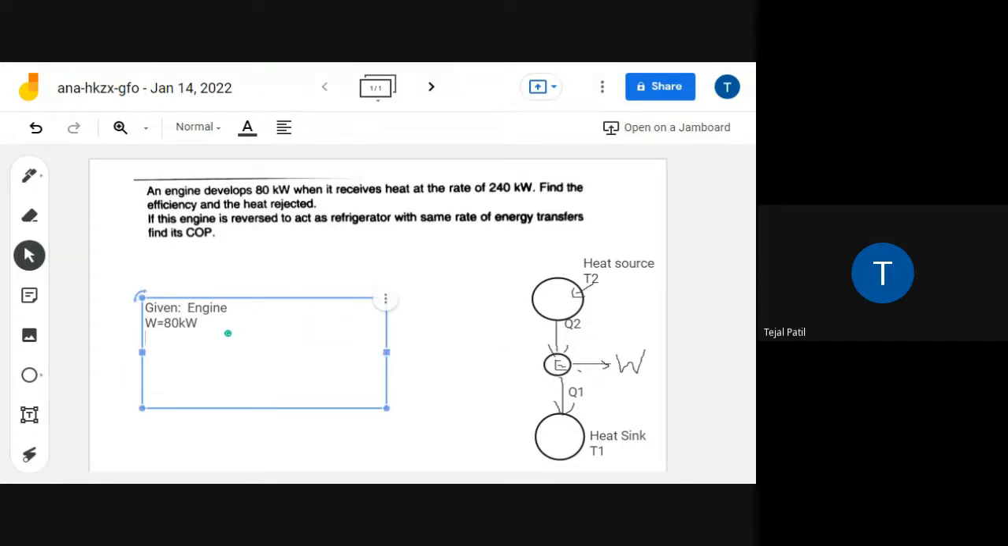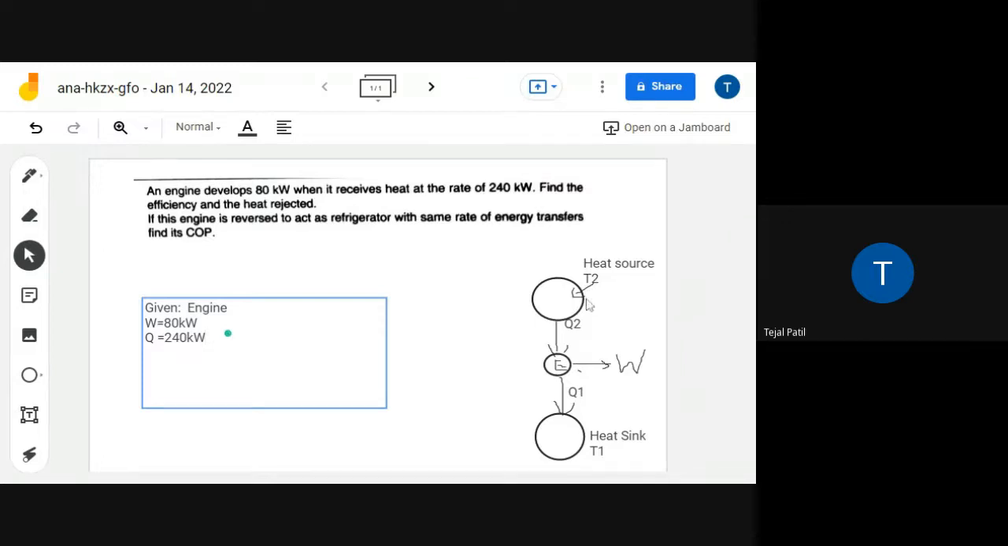कौन सा heat receive कर रहा है? Q1 और Q2? Which heat it is taking? Q1 or Q2? From the diagram. Q1 वो ले रहा है क्या बेटा? You can see here simply. See the direction. Q2. It is taking the heat from Q2, from this source, which is at temperature 2.